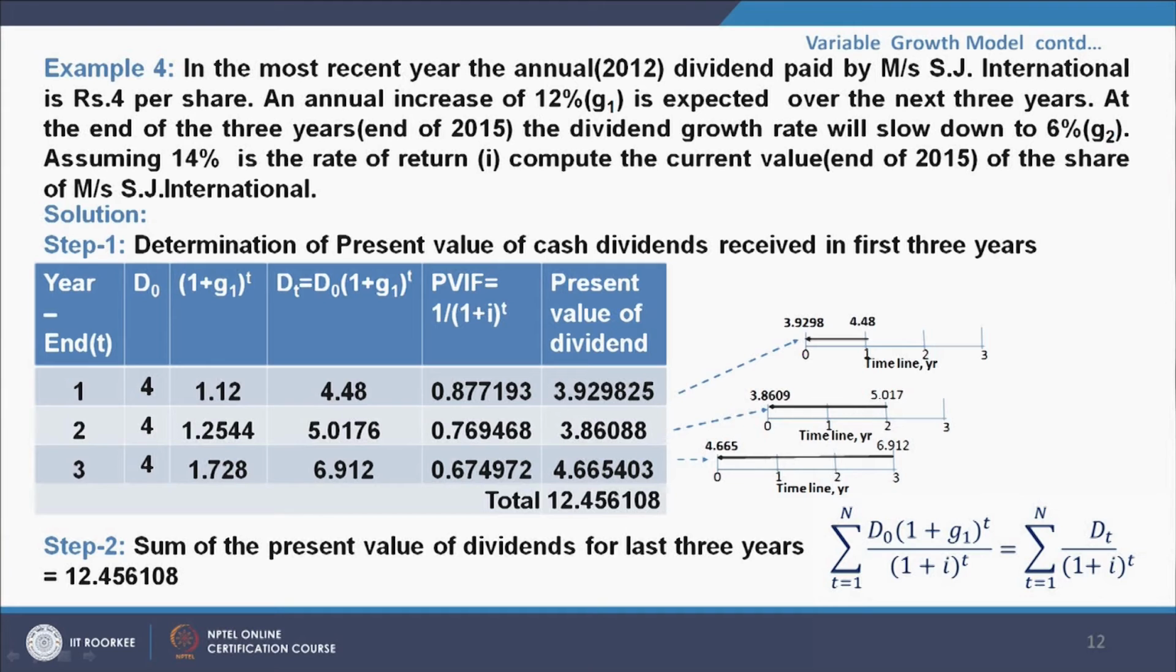it is 12.456108. So, the sum of the present value of the dividend for the last 3 years is equal to this. This is given by the formula, summation t equal to 1 to n, D0 (1 plus g1) to the power t divided by (1 plus i) to the power t, which is summation t equal to 1 to n, Dt divided by (1 plus i) to the power t. Here n is 3, and it comes out to be 12.456108.